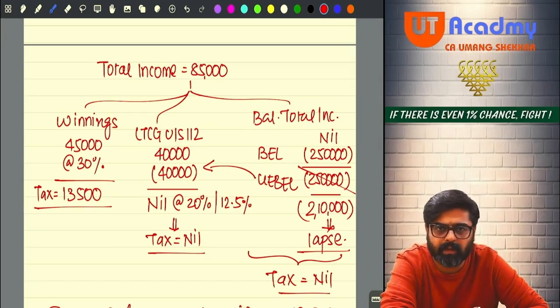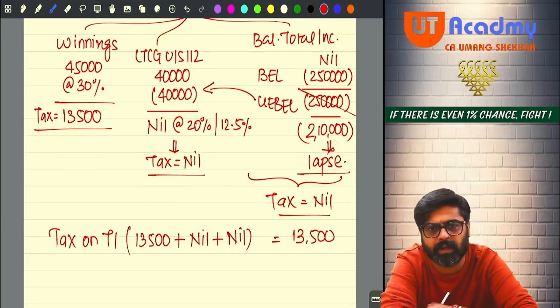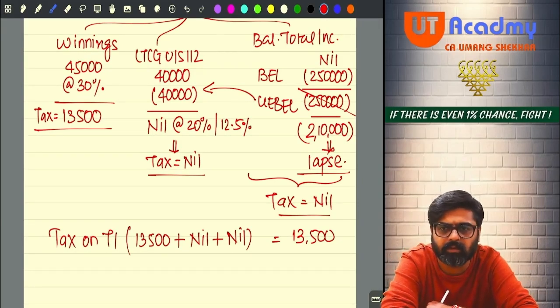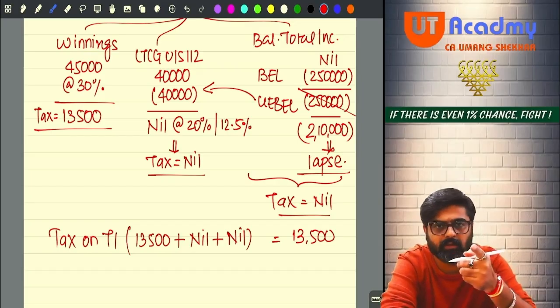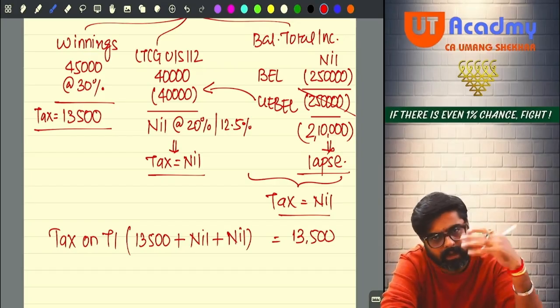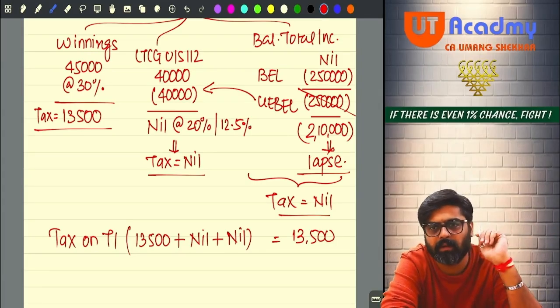To claim the rebate, the assessee should be a resident individual. Is he a resident individual? Yes. And his total income should be less than or equal to 5 lakhs. Is it less than or equal to 5 lakhs? Yes. So whatever tax he is calculating, that tax can be claimed as rebate up to a maximum of 12,500. Only one tax cannot be taken as rebate, which is tax on LTCG under 112A. So 13,500 is not that tax. Any other tax, even if it is a tax on winnings, can be claimed as rebate.